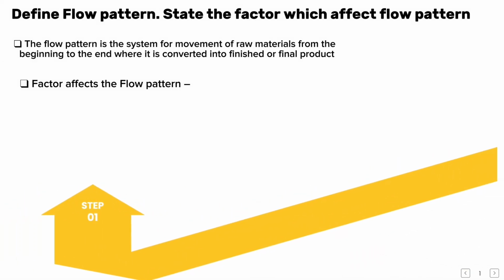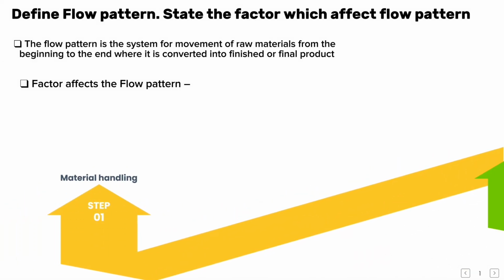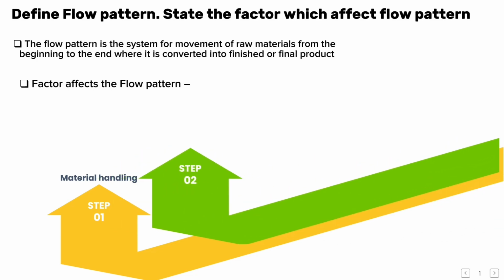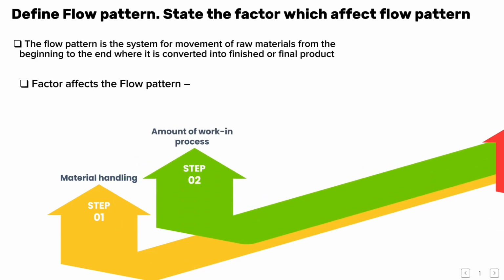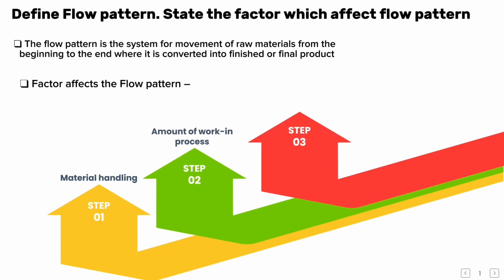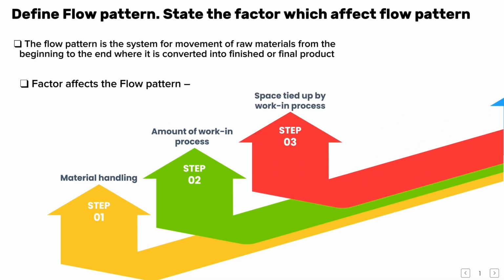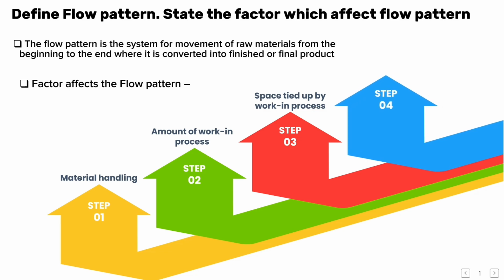Define flow pattern. State the factors which affect flow pattern. The flow pattern is the system for movement of raw materials from the beginning to the end, where it is converted into finished or final product. Factors that affect the flow pattern: material handling, amount of work in process, space tied up by work in process, length of the total production time.